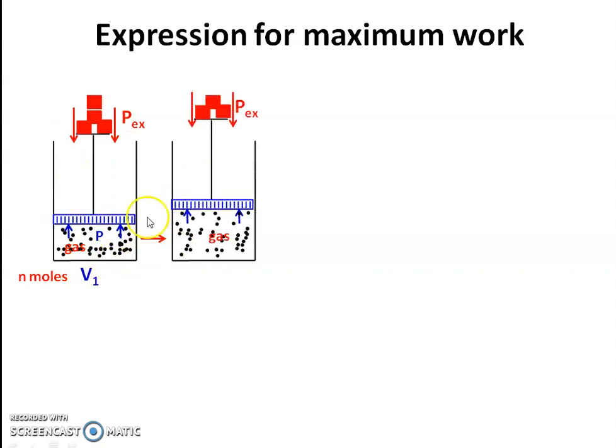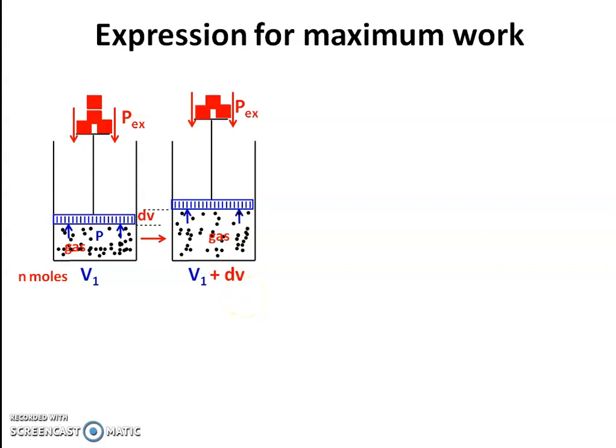As soon as P external is less, and the driving force is infinitesimally greater than the opposing force, there is a small expansion of the gas, and therefore a small change in volume, say dV. The initial volume is V1, and during one step there is an increase in volume by dV. So the volume after the first step is V1 plus dV.